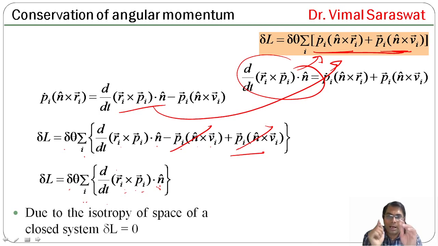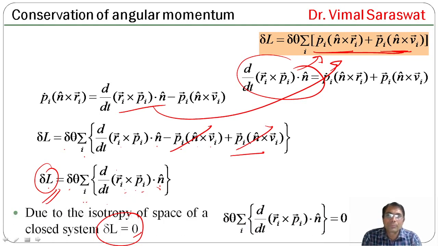Due to isotropy of space of a closed system, the Lagrangian of the system does not change, that is delta L equals 0. It means delta theta sigma i d by dt of Ri cross Pi dot n cap is 0.